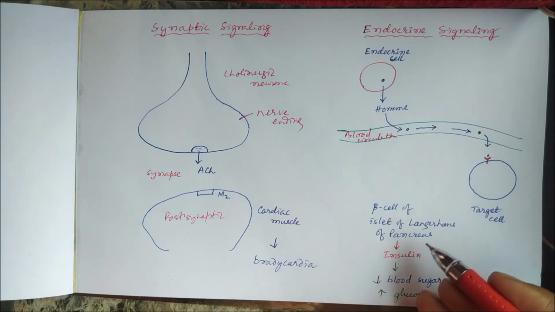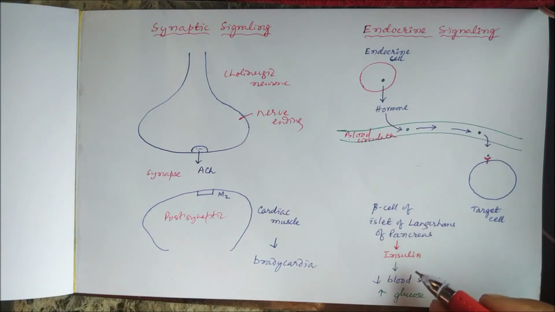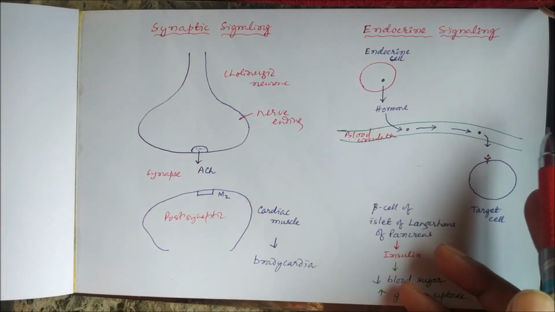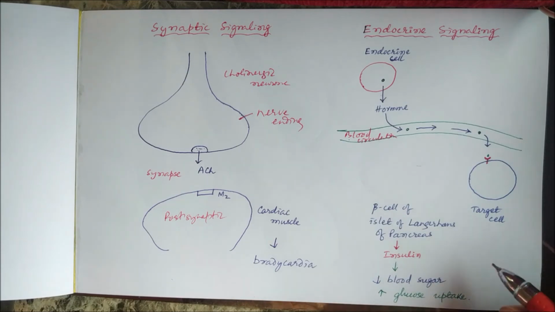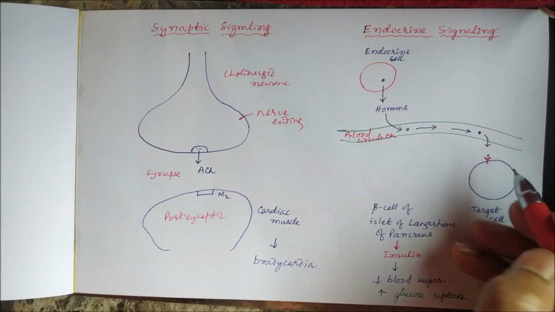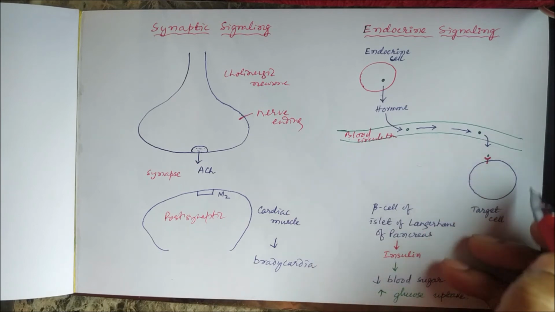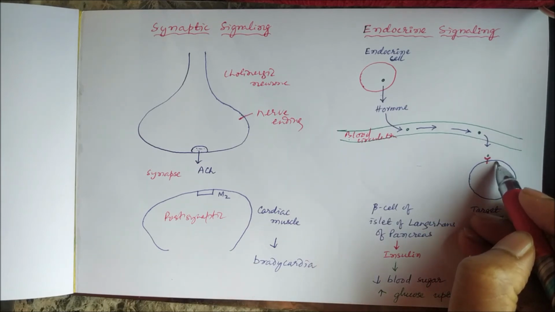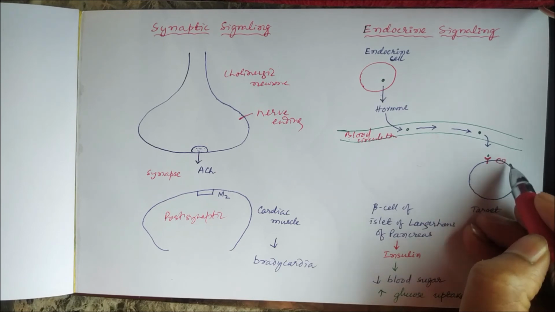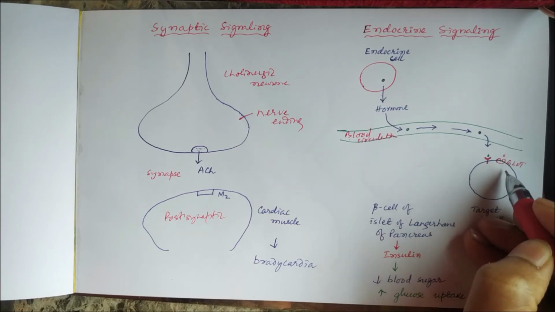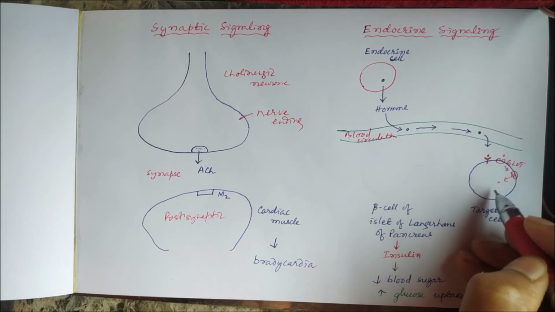For example, beta cells of the islets of Langerhans of the pancreas secrete insulin, and that insulin enters the blood circulation, and through blood circulation it will go to different parts of the body, different cells, where it will increase the glucose uptake. So insulin will bind to the insulin receptor on the target cell, and it will increase the synthesis and recruitment of, say, glucose transporter, so that the glucose will enter inside and glucose uptake will occur.